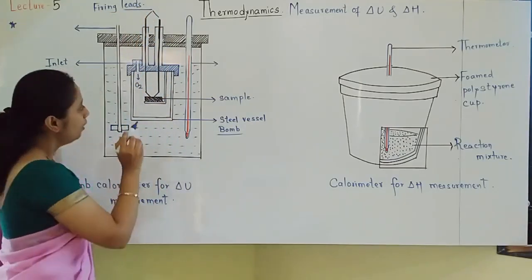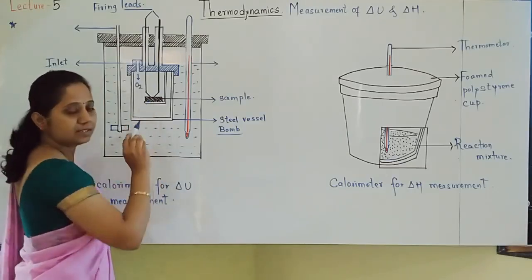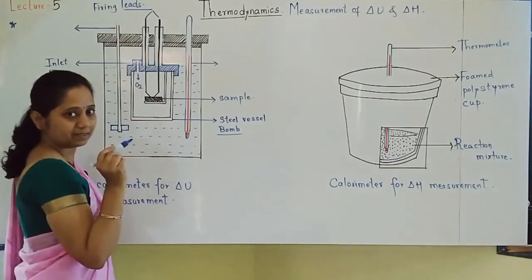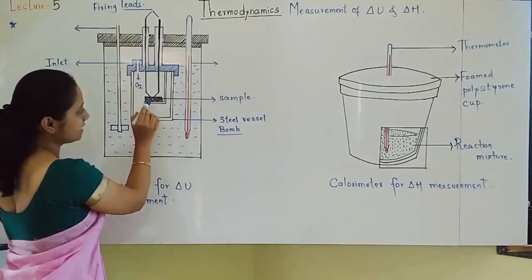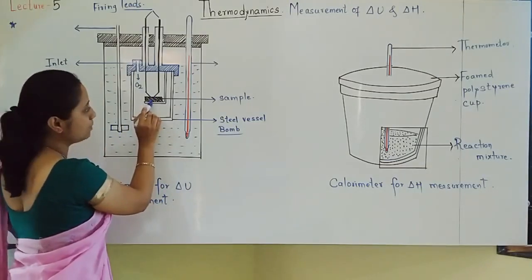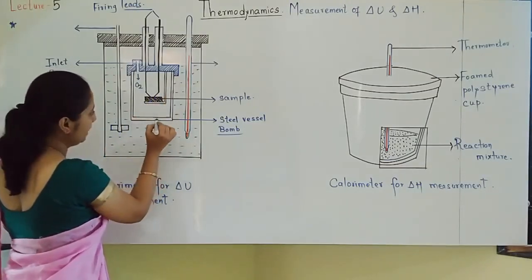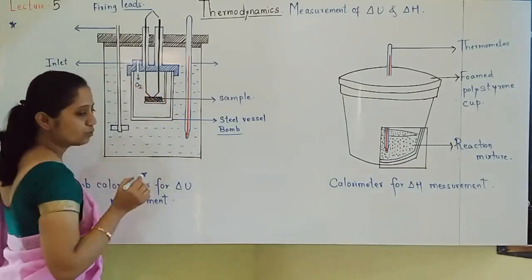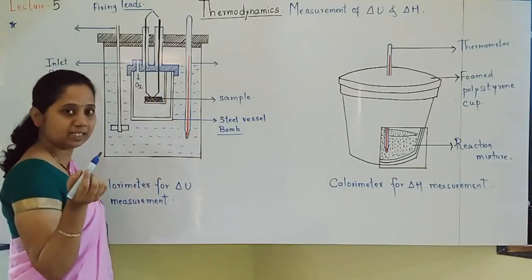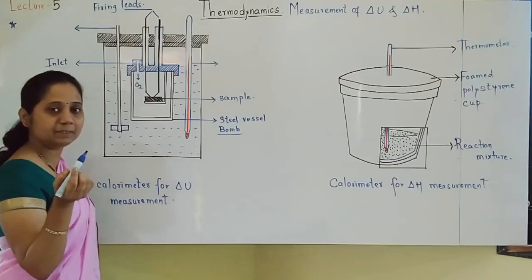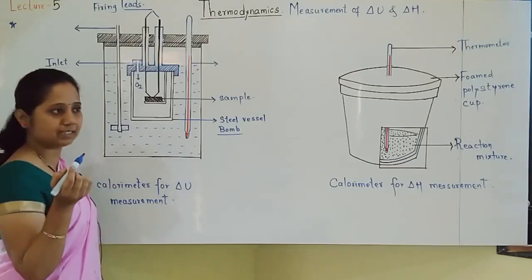Now, when this substance is burnt, heat is released. This released heat will be absorbed by the surrounding steel vessel. Students, you know that steel is a very good conductor of heat. All metals are good conductors of heat.